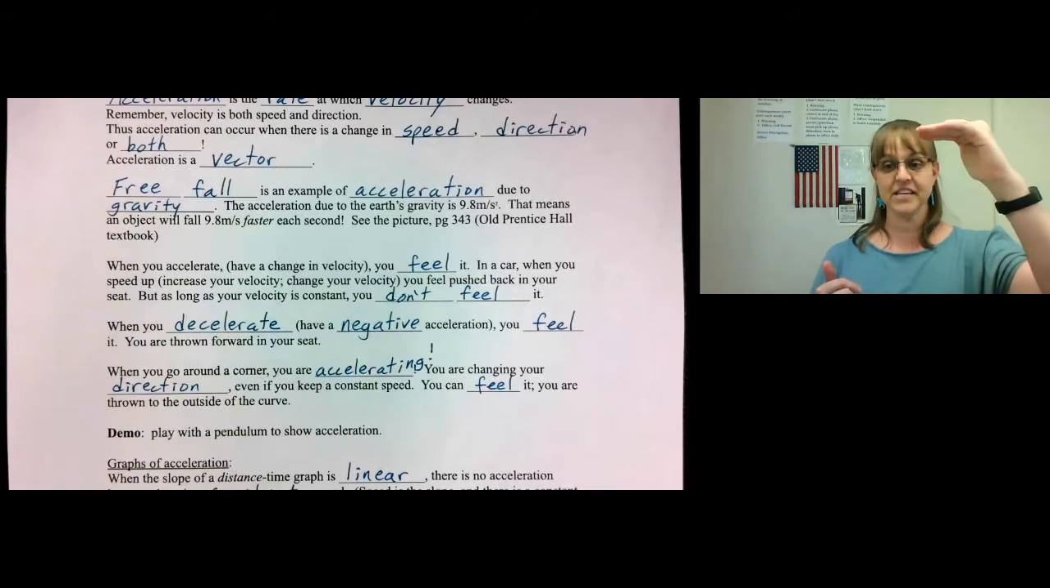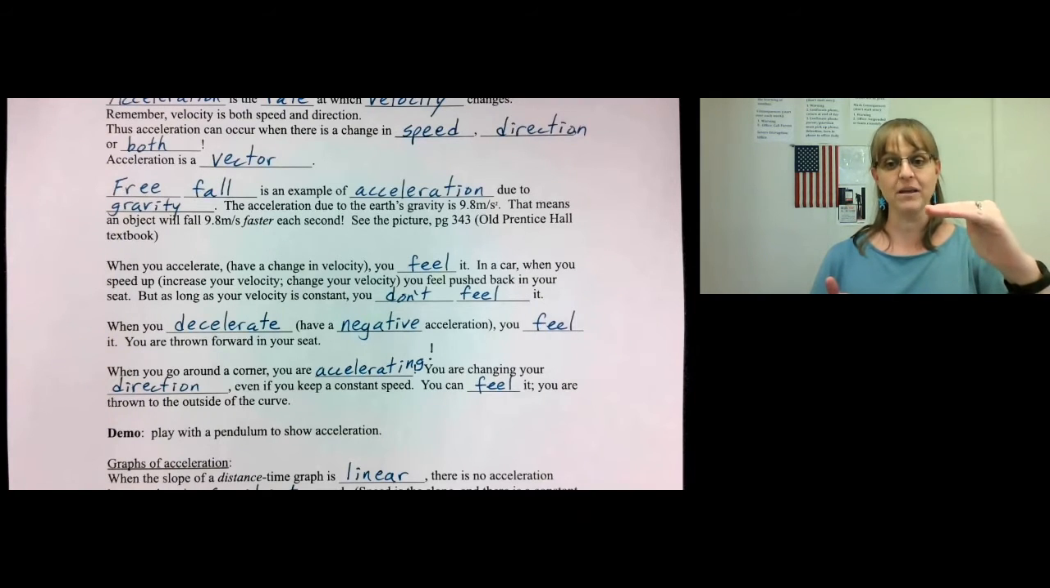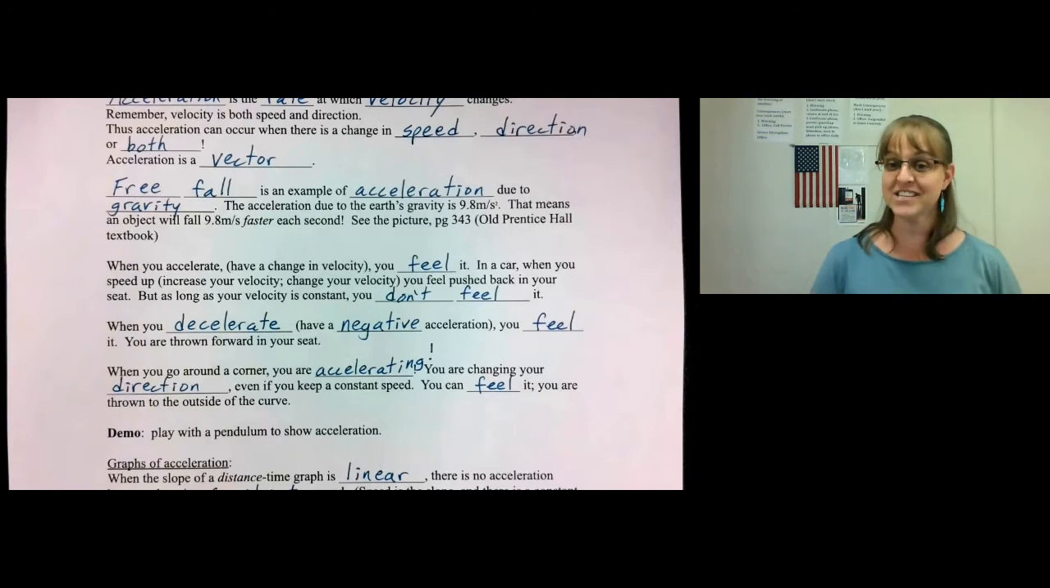So for example, let's say you're going 0 meters per second, and then you start to fall. So let's say you're standing on the edge of a building and then you fall. After 1 second, you will be going 9.8 meters per second. After 2 seconds, you will be going 9.8 times 2 meters per second. After 3 seconds, you'll be going 9.8 meters per second times 3. So you're going 9.8 meters per second faster per second.